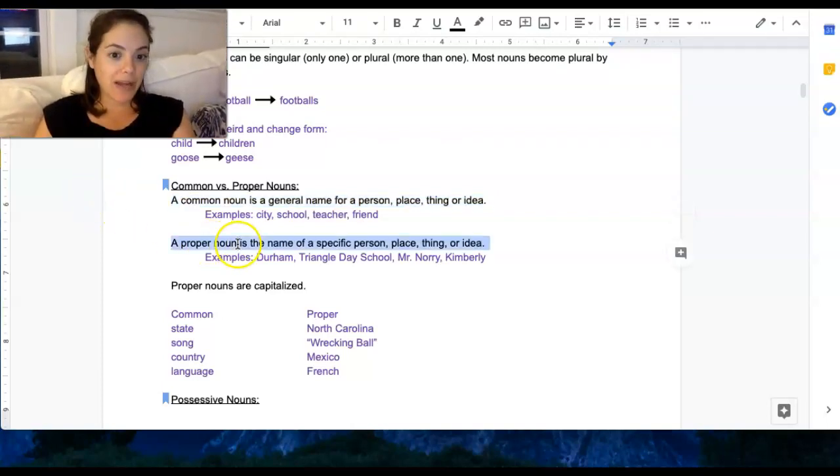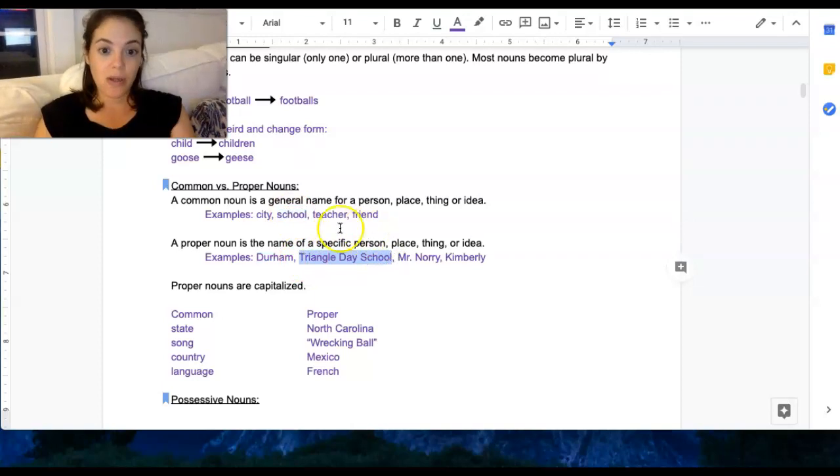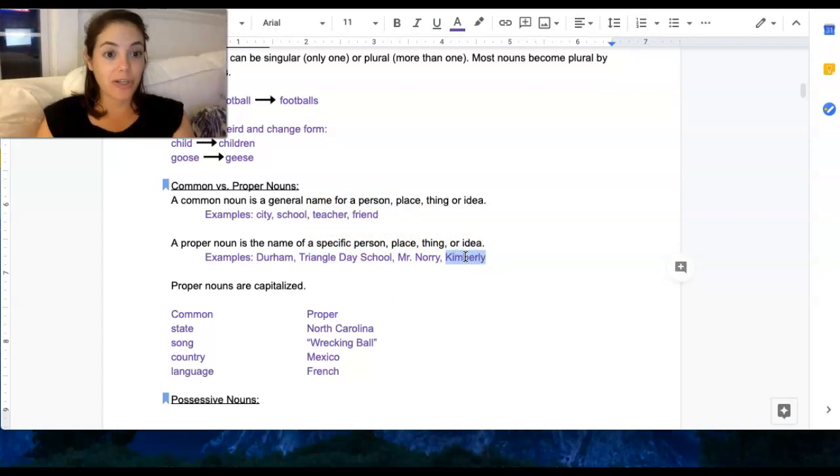A proper noun is the name of a specific person, place, thing, or idea. So for example, instead of saying city, I would say Durham. I have the name of a specific place. Instead of school, Triangle Day School. Again, that's the name of a specific school. Instead of teacher, I could say Mr. Nori. Instead of friend, I could say Kimberly. So I'm going from the general to the specific.